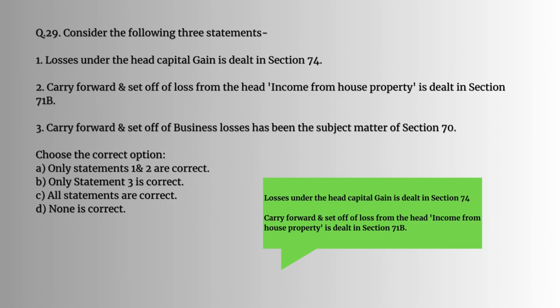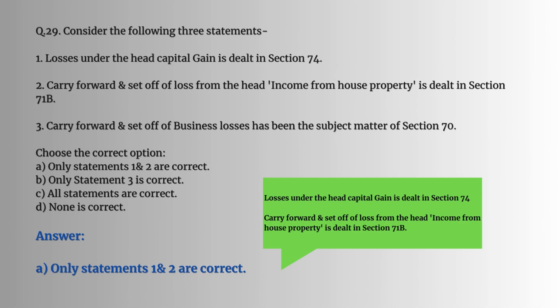Question number 29. Consider the following three statements. Losses under the capital gain is dealt in section 74. Carry forward and set off of loss from head income from house property is dealt in section 71B. Carry forward and set off of business loss has been the subject matter of section 70. So here, losses under the head capital gain is dealt in section 74 and carry forward and set off of loss from the head income from house property is dealt in section 71B. So the answer would be only statements 1 and 2 are correct.